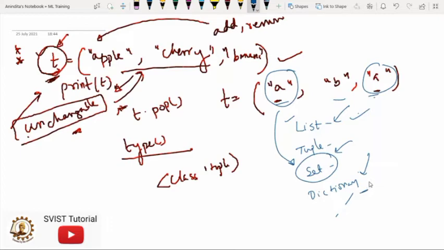So whenever you need duplicate values to keep in the data type, what will you use? You will either go for tuple or you will go for list, because both will allow duplicate members. Otherwise you have to use other data types. So these are very, very important things that you have to understand.